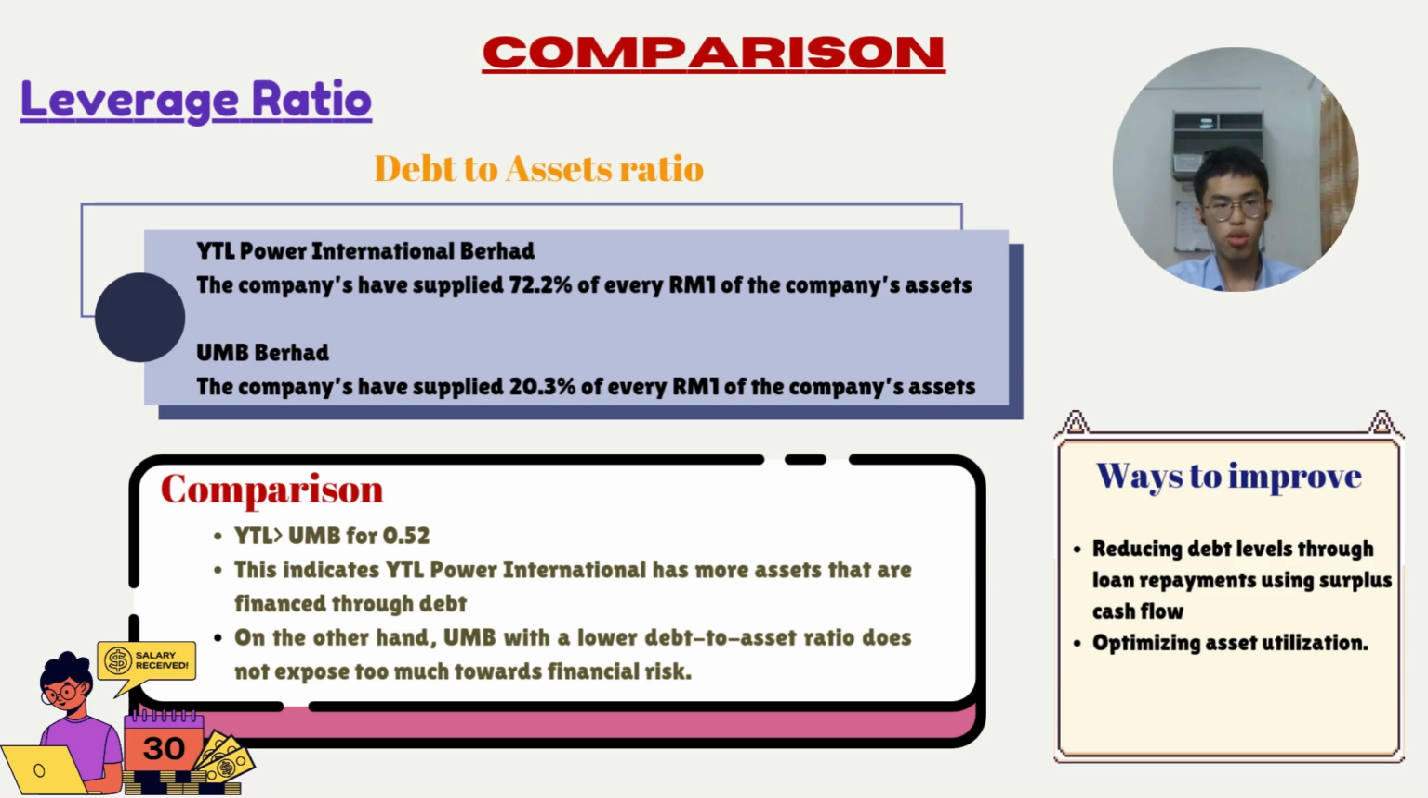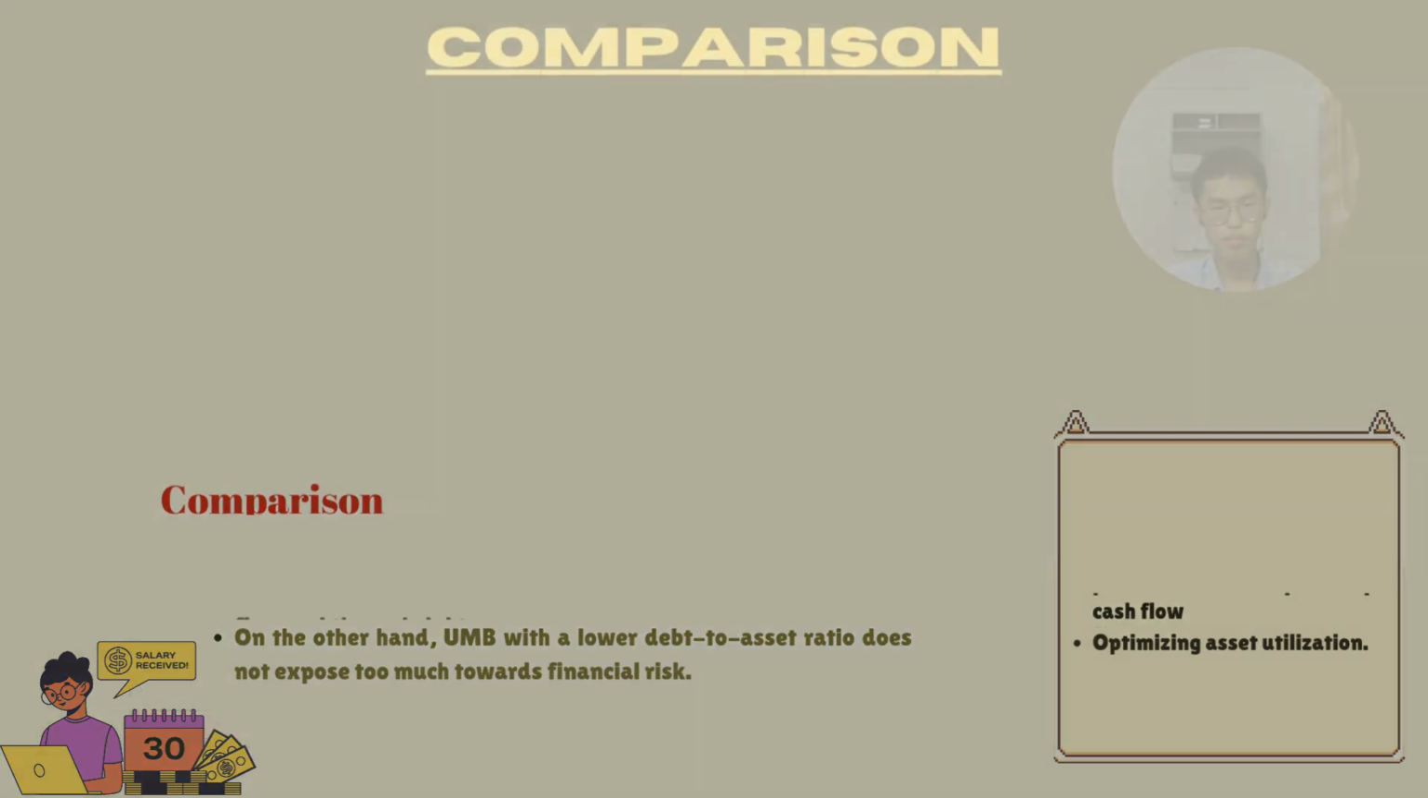On the other hand, UMB with a lower debt to assets ratio does not expose itself too much to financial risk. To improve this ratio, the company can reduce debt levels through loan repayment using surplus cash flow. Besides that, the company can also optimize asset utilization.